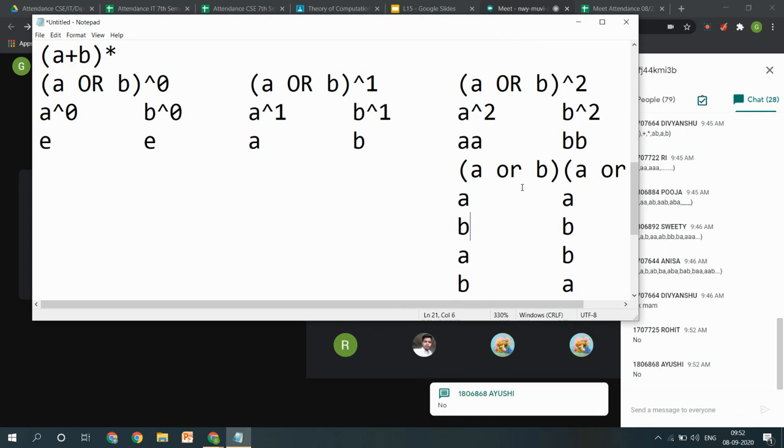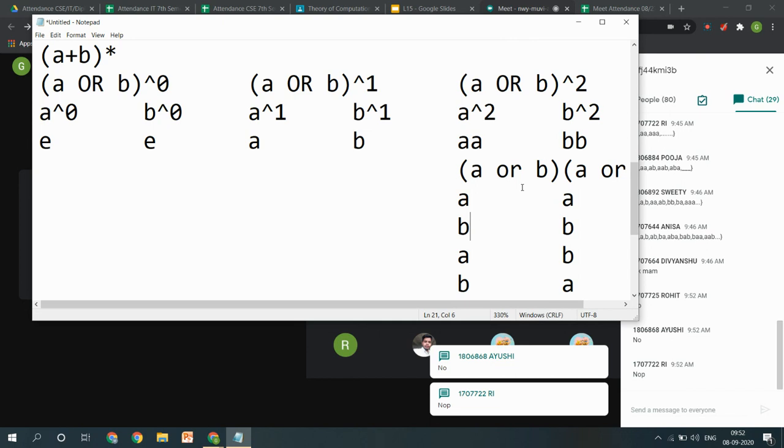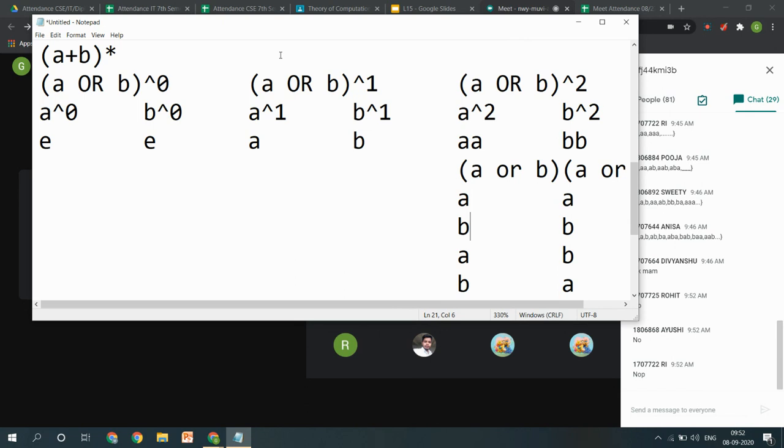No. So now I have written my language by expanding it to three levels. One level depicts all strings that can be generated by this regular expression of length 0. The set of all strings that can be generated by this expression of length 1 only, the set of all strings of length 2.